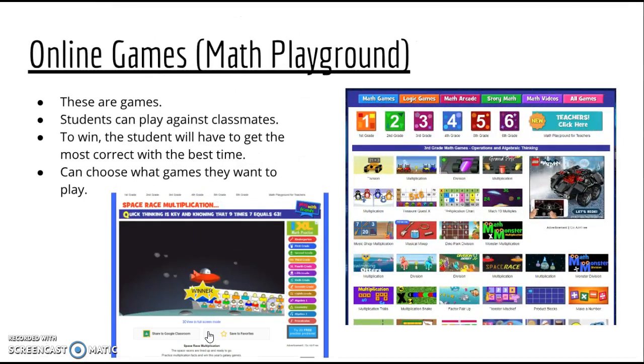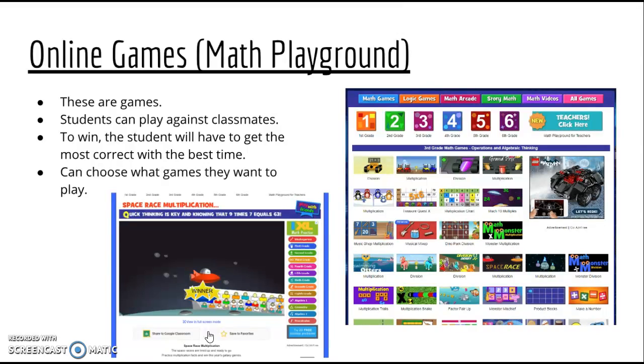The third one is online games, and in this instance, it's Math Playground. These are just games that students can play. They can play against their classmates, or they can also play against computers, which is just a software playing against them. And then to win the games, the students have to get the most number of answers correct and also have the best timing.